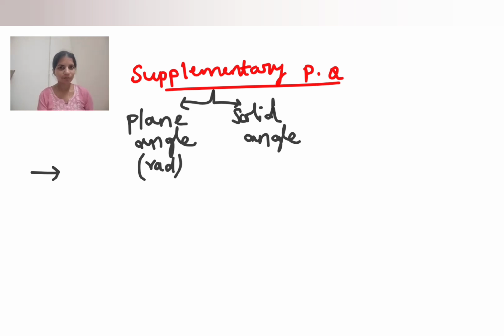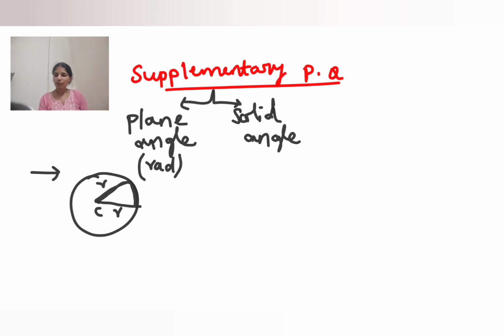Just take a circle. This is a circle, right? This is the center of the circle. What is this? Radius. Take a radius of the circle and measure the arc on the boundary. This is the arc. Take a radius of the circle and measure the arc on the boundary equal to the radius length. The angle formed here at the center by the arc is called radian.